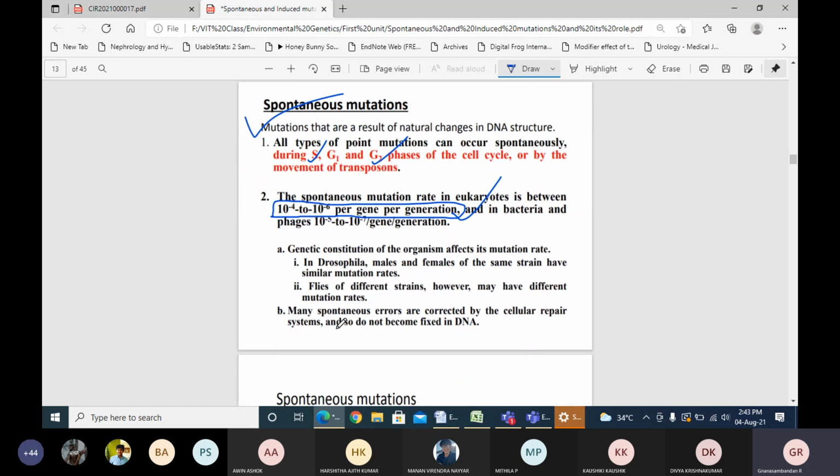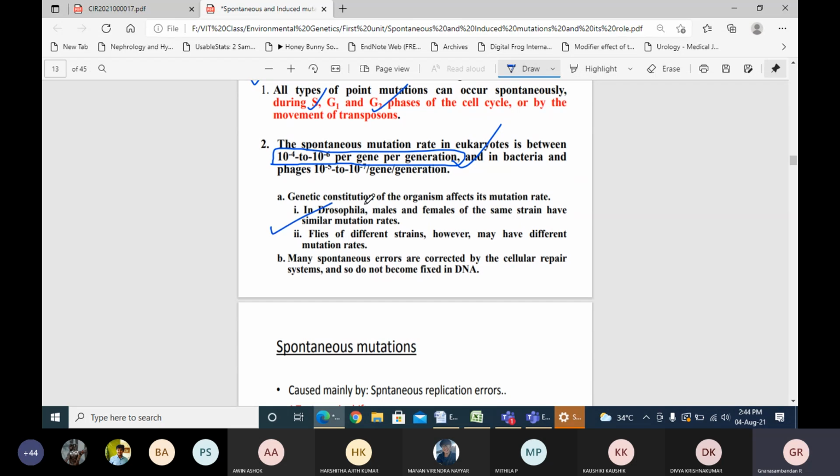If you take the example of Drosophila, male and female Drosophila of the same strain have similar types of mutation. If you take different strains of Drosophila, they have different mutation rates and mutation percentages. This indicates variation between the same strain as well as the mutant strain of Drosophila. Spontaneous mutations are mainly caused by spontaneous replication errors during the cell cycle.